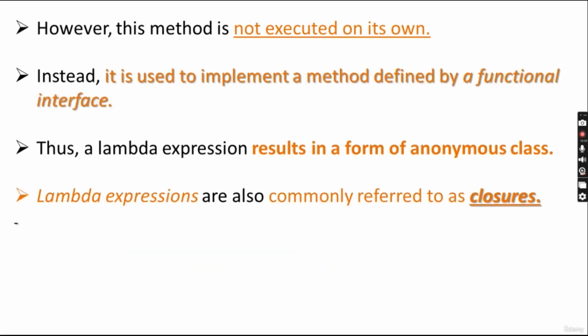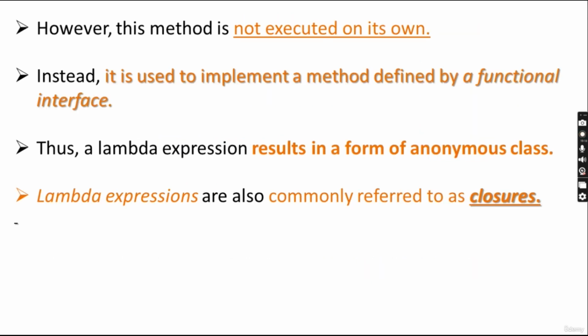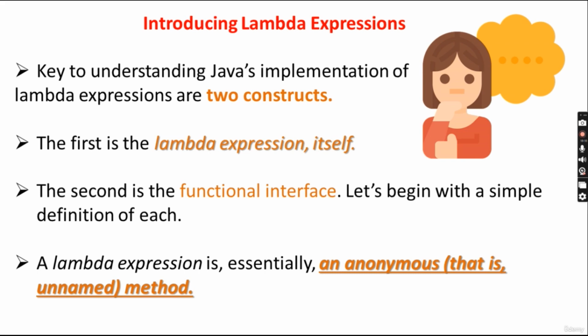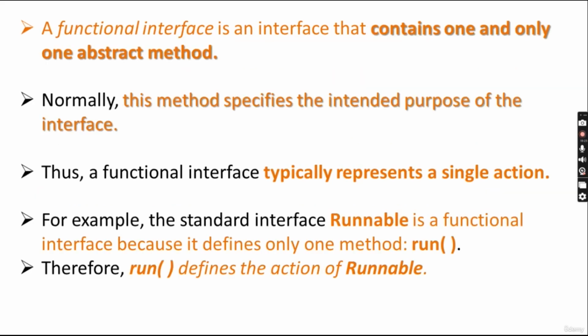So first was the Lambda expression and second is the functional interface, and we have understood both. Lambda is what? An anonymous method that will not be executed on its own, and it is used to implement a method defined by a functional interface. And what is a functional interface? It has only one abstract method with no body, and it specifies the intended purpose of the interface, so what that interface is going to do. The standard interface Runnable is a functional interface because it has only one method, that is run. Run will be implemented whenever you are going to implement multi-threading.